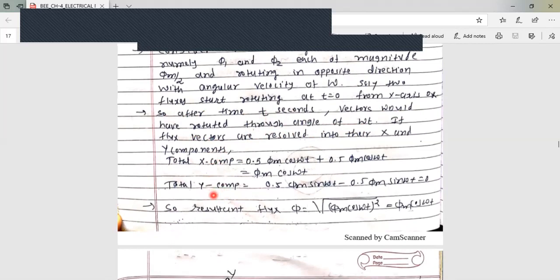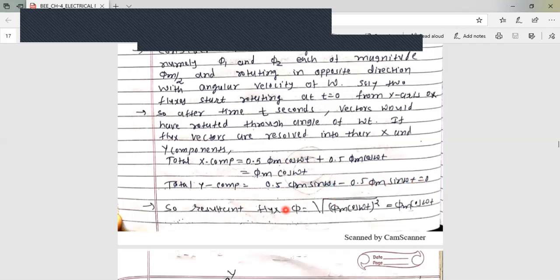So if the flux vectors are resolved into their x and y components, so we have two components, x component and y component. The x component is 0.5 phi m cos omega t plus 0.5 phi m cos omega t, which is phi m cos omega t. But the y component is 0.5 phi m sin omega t minus 0.5 phi m sin omega t. So this will cancel each other. So the y component is 0.